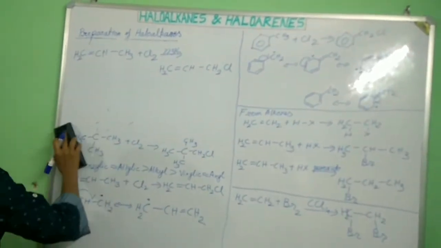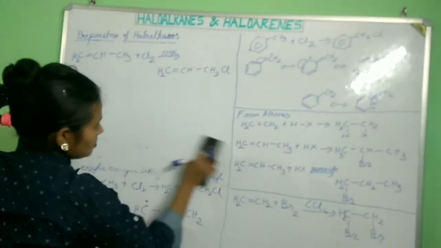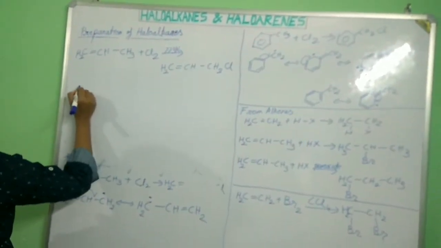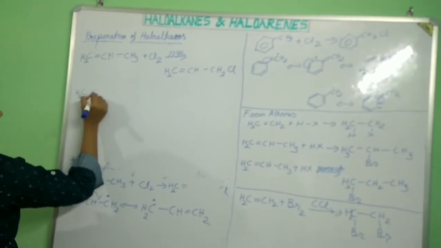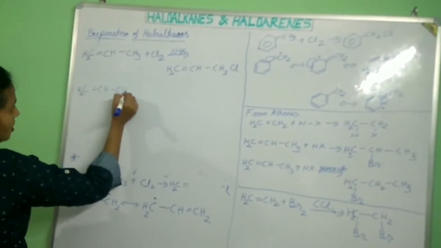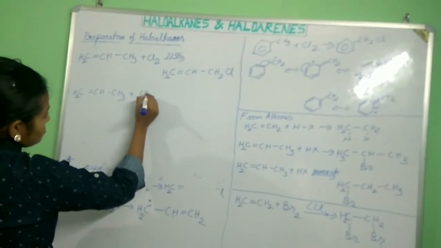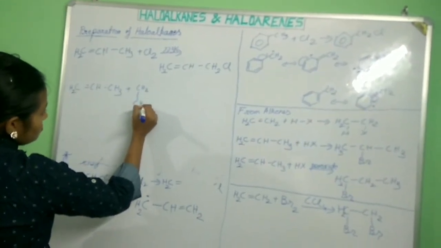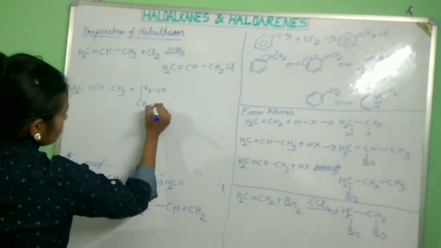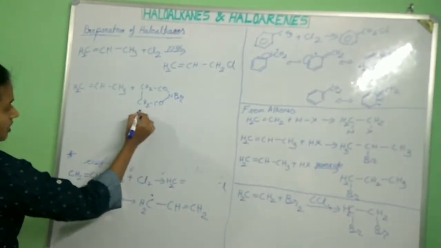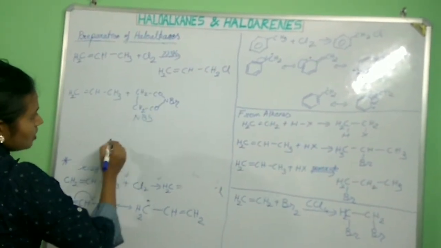And if we want to produce allylic bromoalkanes, we take CH2=CH-CH3 in presence of N-bromosuccinimide, NBS, which is CH2-CH2-CO-CO-NBr.